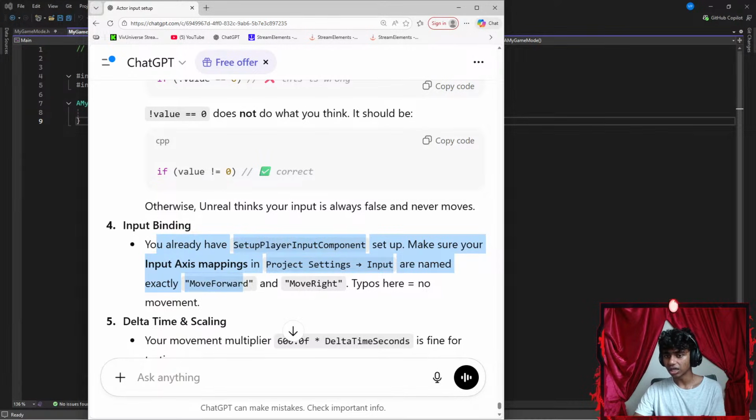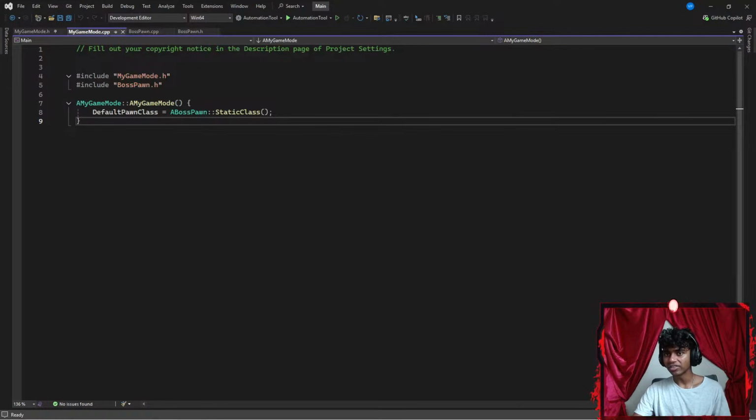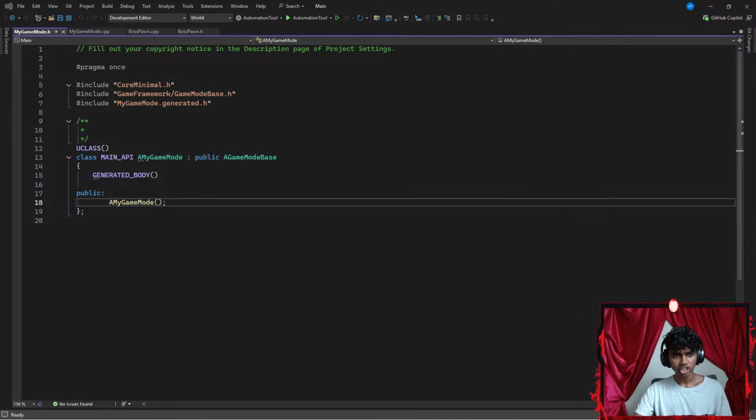Input binding, delta time in seconds. Okay, this is fine, testing. Okay, I think that's correct. Wait, let me actually copy this part. I'm going to go ahead and Control-C, get Sensei slash ChatGPT here.